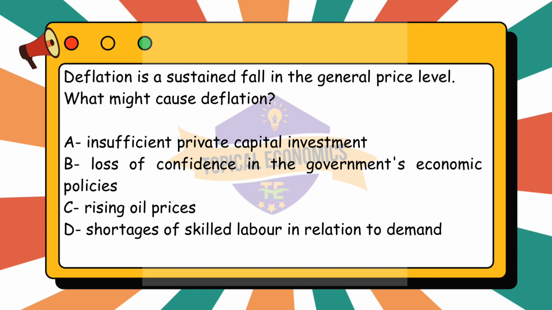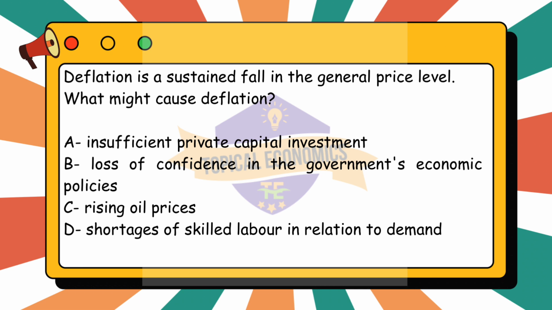Option B. Loss of confidence in the government's economic policies is the correct answer. Here, loss of confidence in the government's economic policies can directly contribute to deflation. If businesses and consumers lose confidence in the stability or effectiveness of economic policies, they are less likely to spend and invest. This leads to a reduction in aggregate demand, the total demand for goods and services in the economy. When demand falls significantly, businesses may lower prices to encourage spending, leading to deflation. This is a key mechanism for deflationary spirals: reduced confidence, reduced spending, falling prices, further reduced spending.